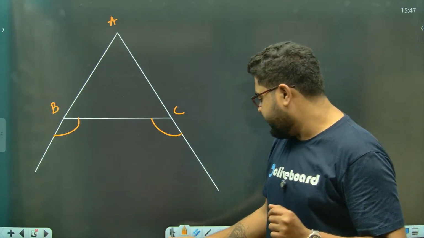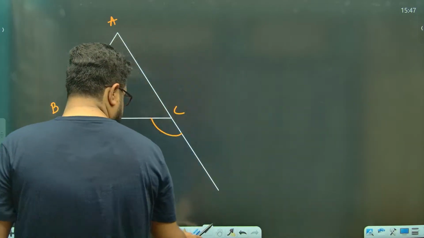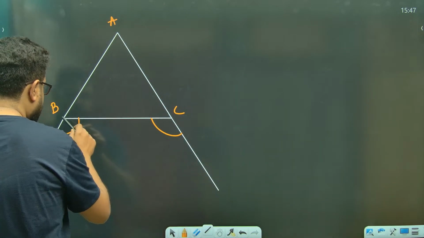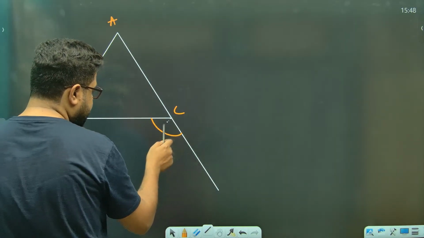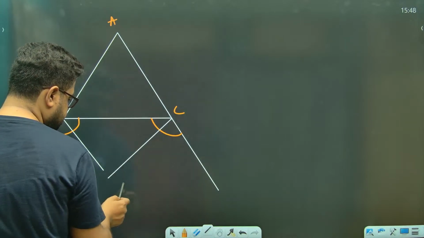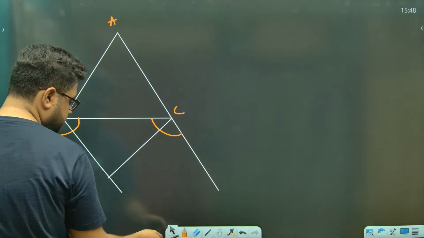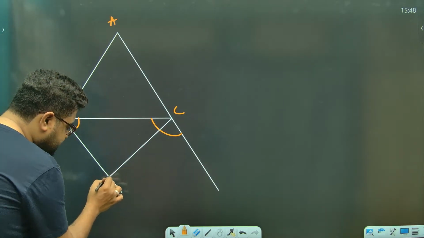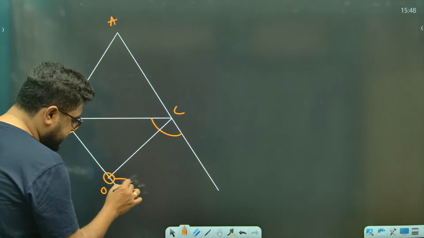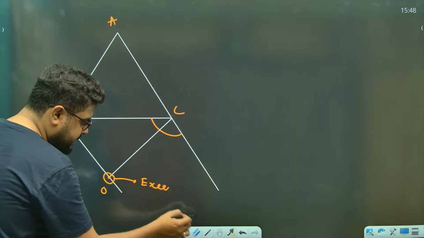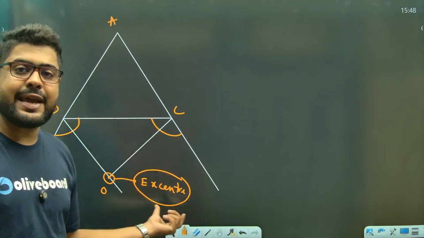External angle bisectors, meaning, sir, if you draw a bisector from here like this, and let's say if you draw another bisector from here like this, okay? So wherever these two bisectors meet, let's say I'm naming that again O. This point is called excenter. That was incenter, this is excenter.